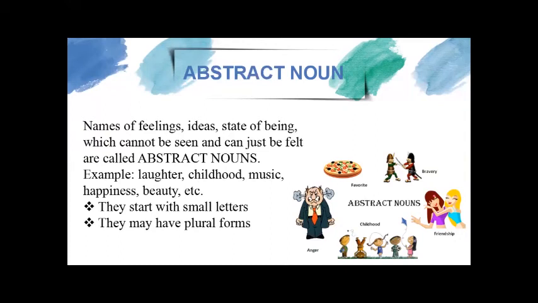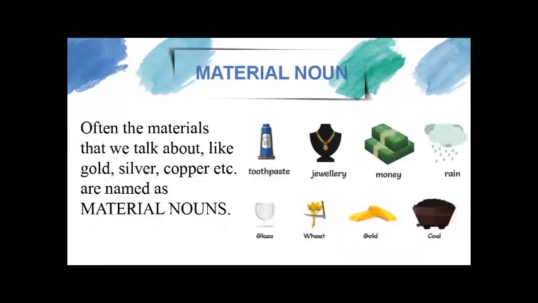These nouns also start with small letters and some of them may have plural forms. Sometimes we have materials around us that we talk about like gold, silver, copper, and so on, which can neither be very common nor proper. So we call them material nouns because they are very specific about materials.